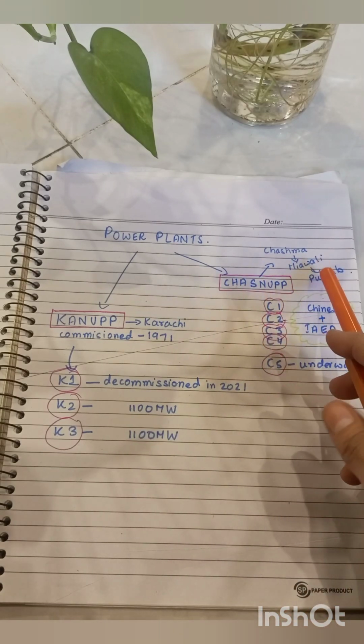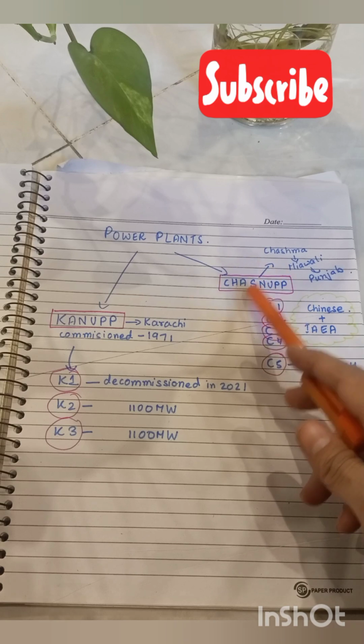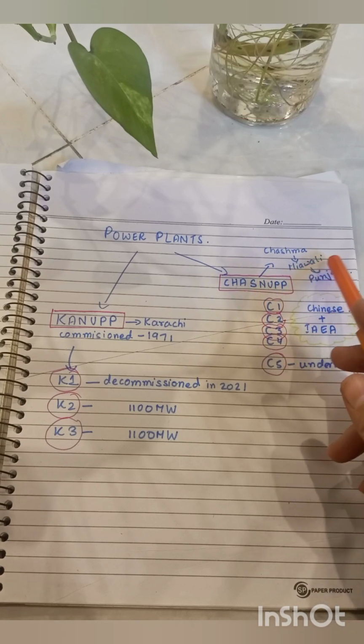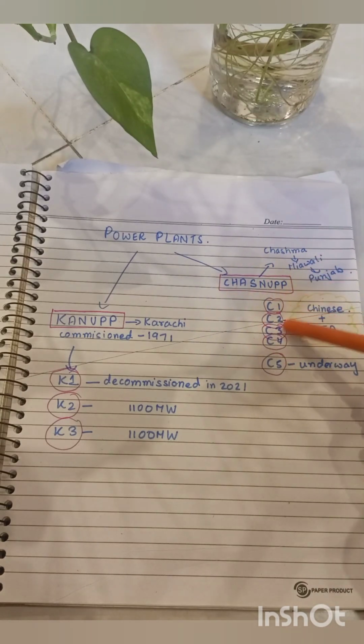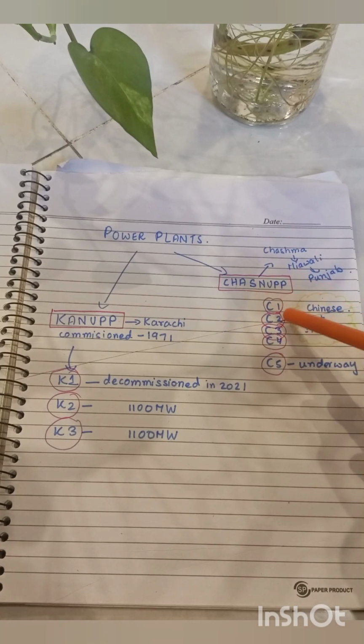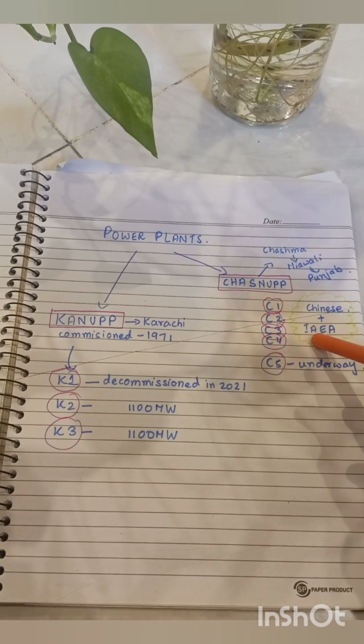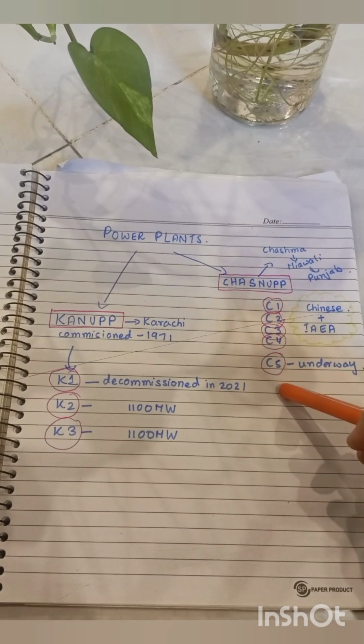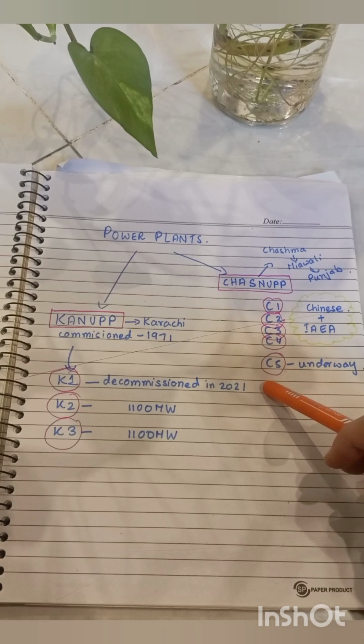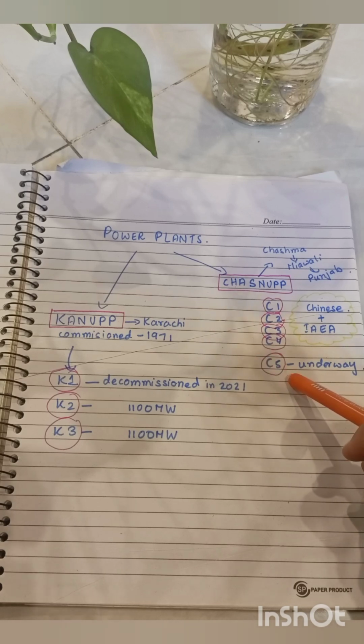Whereas the Chashma nuclear power plant, as the name suggests, is situated in Chashma in Mianwali in Punjab province. There are four reactors that are operational, that is C1, C2, C3, C4. It was established with the collaboration of the Chinese government and the IAEA, which is the International Atomic Energy Agency. The construction of the C5 power plant is underway, and it was in 2023 that Shehbaz Sharif, our Prime Minister, signed an agreement for the construction of C5. So this was all about this topic.